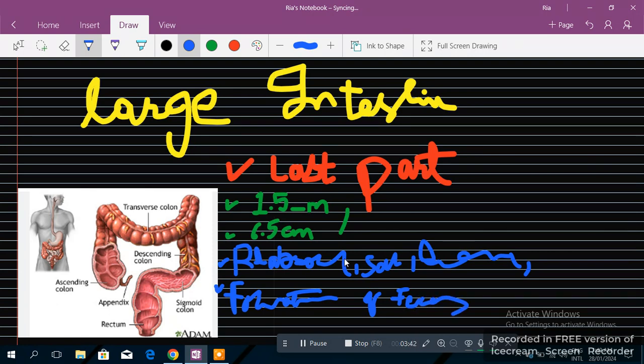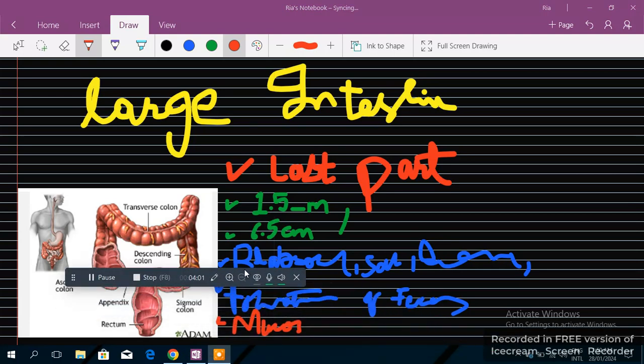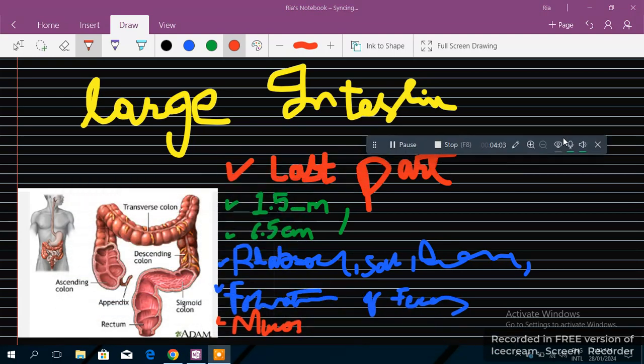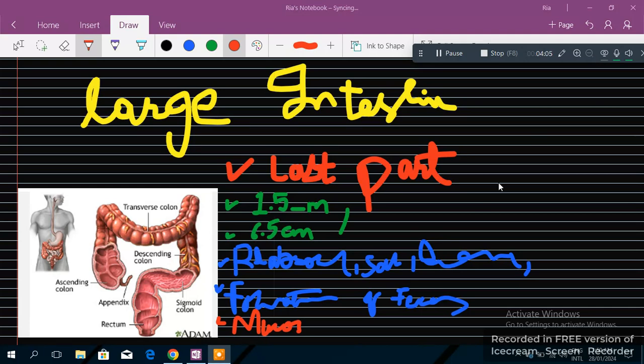Then you will see that there's also a mucus gland. What does the mucus gland do? The mucus gland helps in secreting mucus. When mucus is secreted, it helps in providing lubrication. So mucus is secreted, which helps in lubrication.